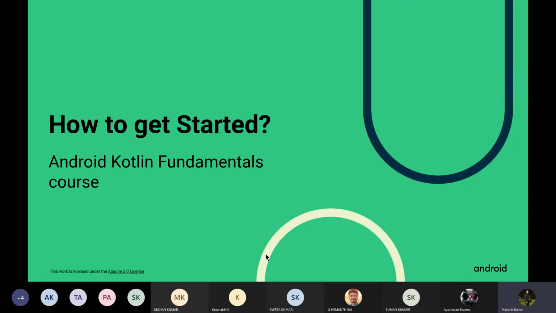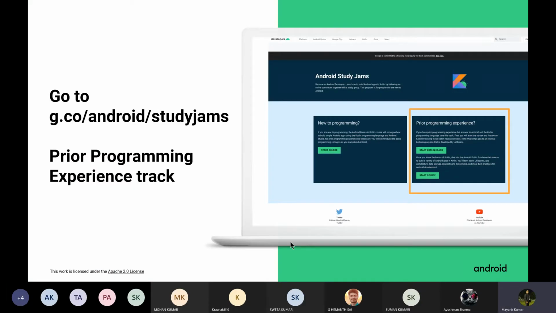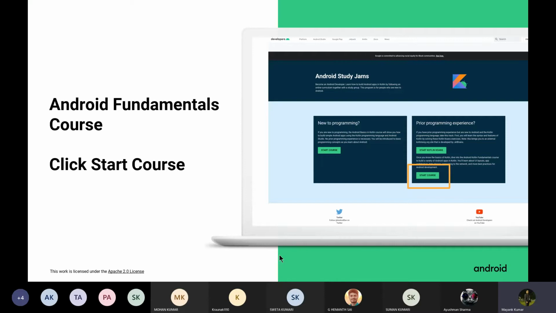Now let's talk about how you should get started with this track. This process is similar to what you have already done in earlier tracks as well. So let's just quickly navigate through these steps. Similar to previous sessions, you just need to go to the main program page, using the link provided, and in the new to programming track, you just need to click on the start course button.